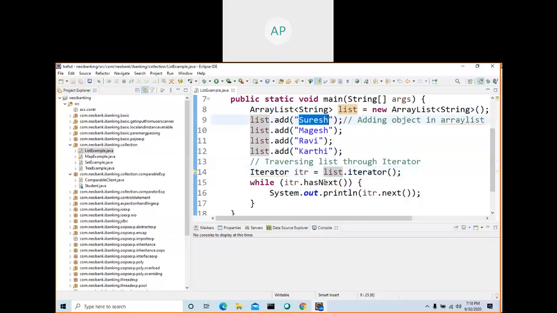This iterator is only to retrieve the values you added. You added four values, and if you want to retrieve them, this is how you do it. The next method will retrieve the object which the iterator is pointing to in the collection. Okay, let me run this one.